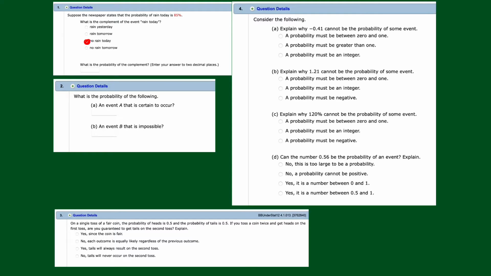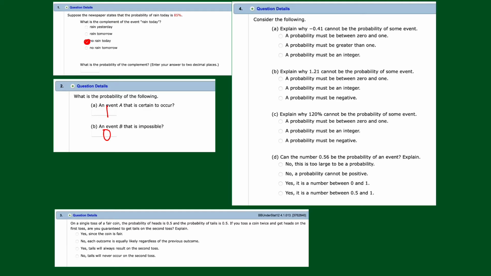Now, question 2. What is the probability of the following? An event A that is certain to occur. Well, if an event is certain to occur, the probability is 1. And if an event is impossible to occur, that is going to be 0.